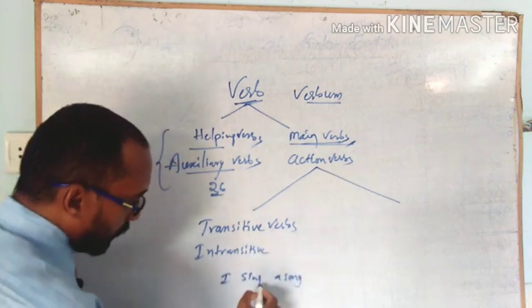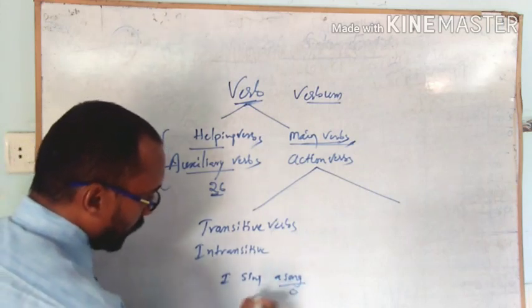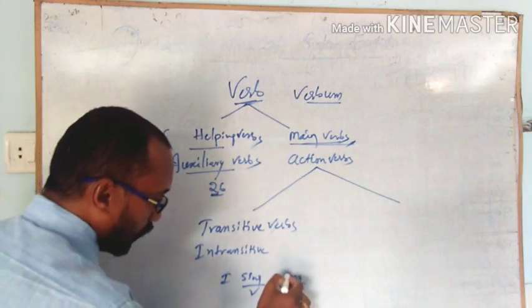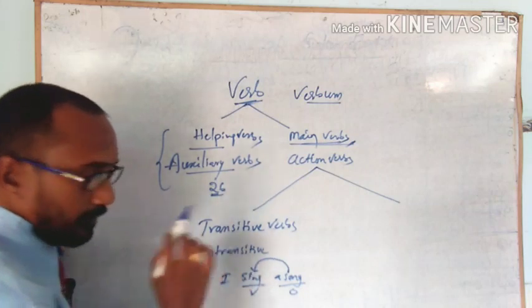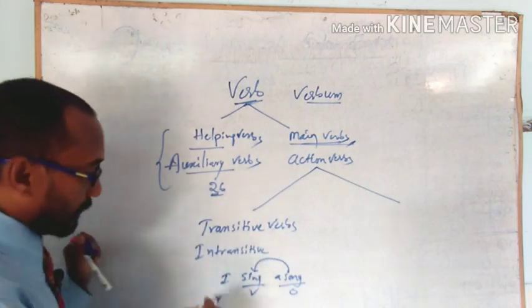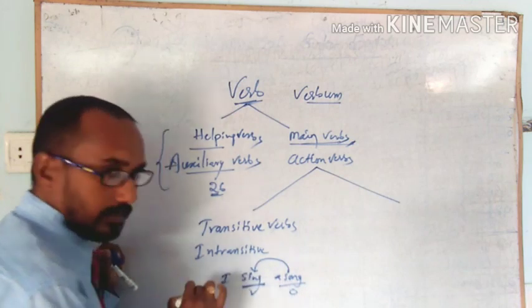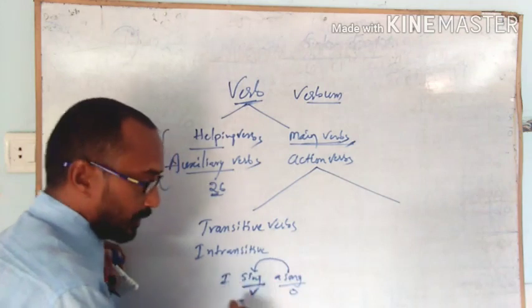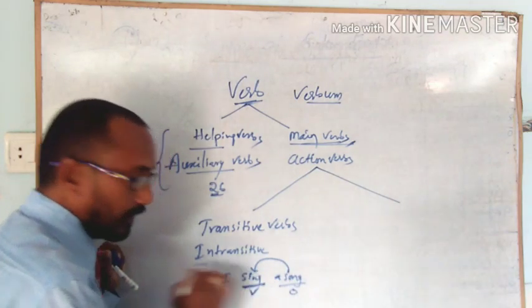Here a song is an object and sing is the verb. The word song immediately follows the verb. Sing is the verb and song is an object. So here an object immediately follows the verb.